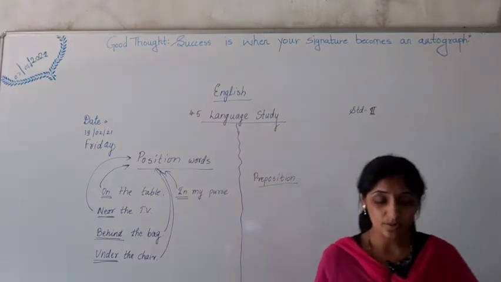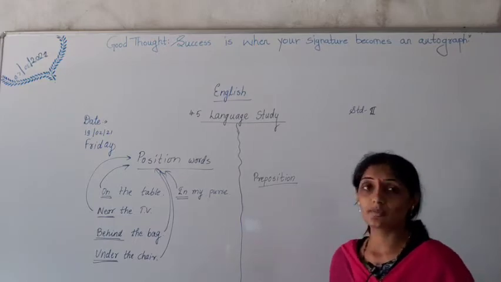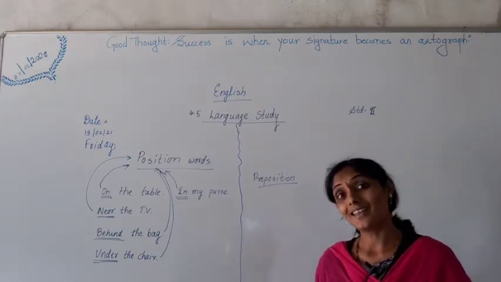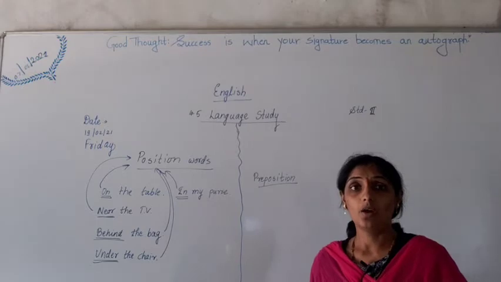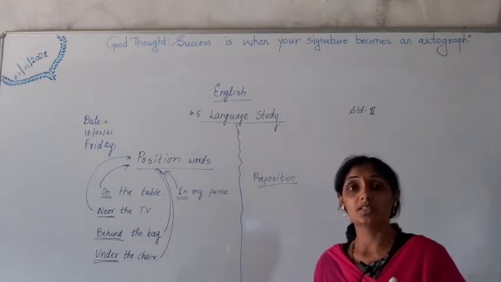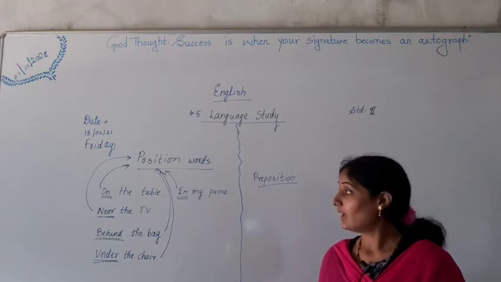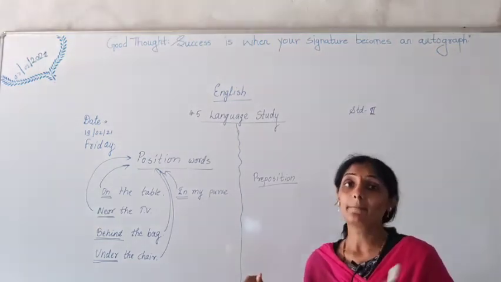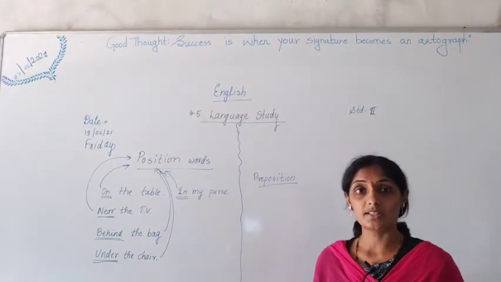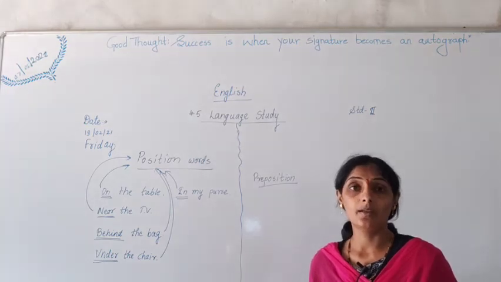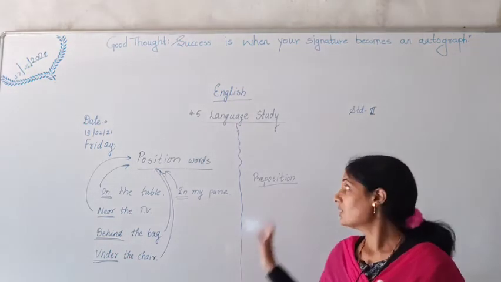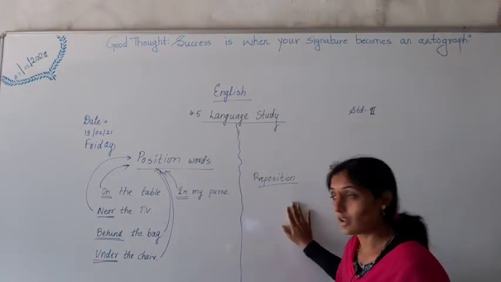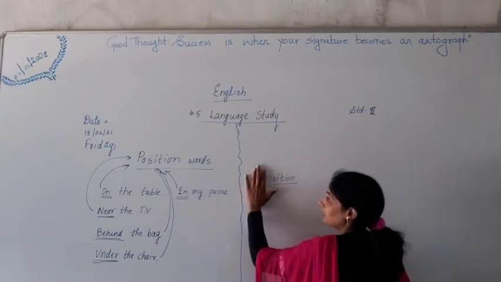Now you will say, ma'am is telling us something new. Preposition. Preposition means what? The words which tell some relation between a noun and pronoun, a noun and any other word, or the relationship between any two words. Those words are called prepositions. On, near, behind, under, in, out, inside, outside, beside, these are all prepositions. They tell us the position of the thing, where the things are kept. The word preposition only tells position.